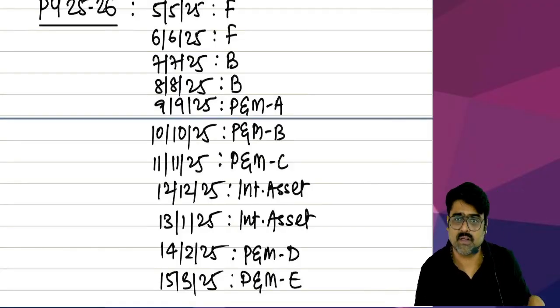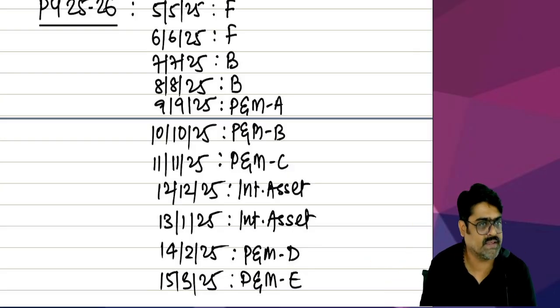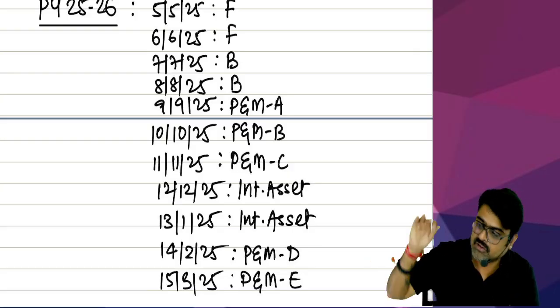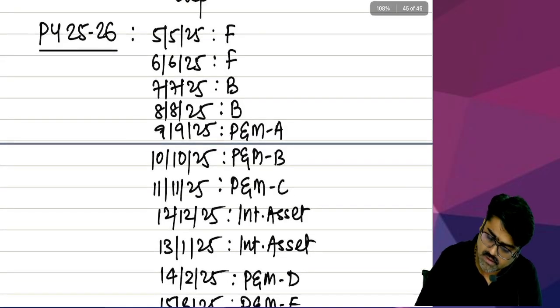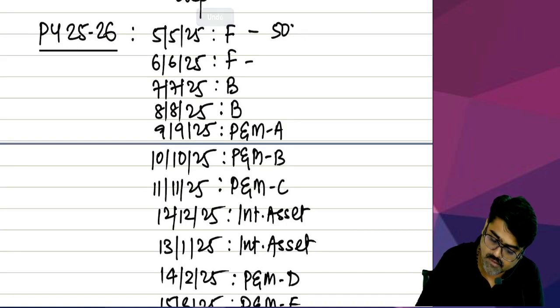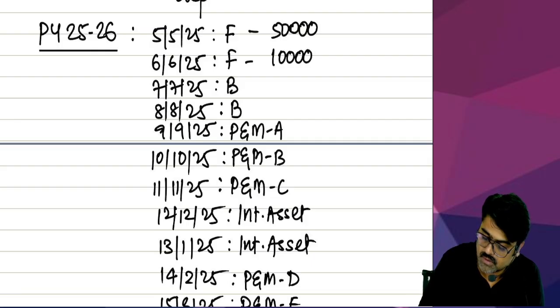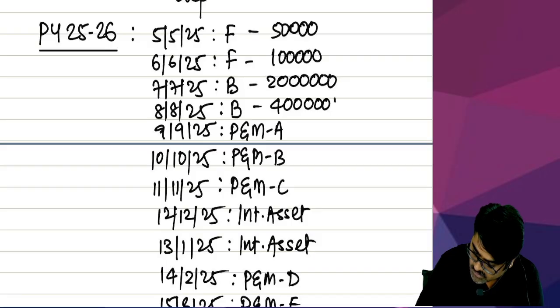All these assets are to be used in my business or profession. Now, will I have the same cost for all the assets? Or will I buy them at different cost? So let's say furniture I am buying for, first furniture I am buying for 50,000. Second furniture I am buying for example 1 lakh rupees. One building I have bought for 20 lakh rupees. Another building I am buying for 40 lakh rupees. Yes or no? 20 lakh, 40 lakhs.